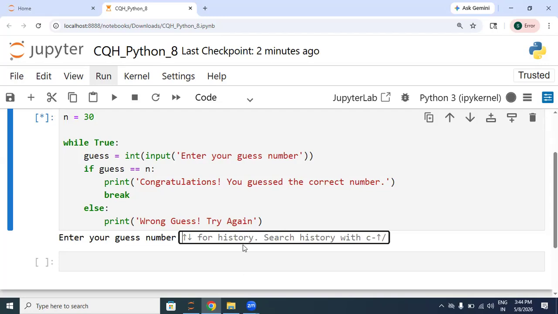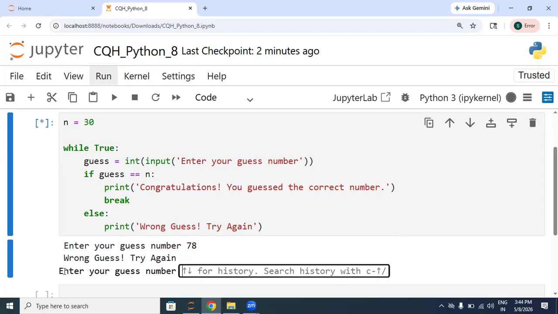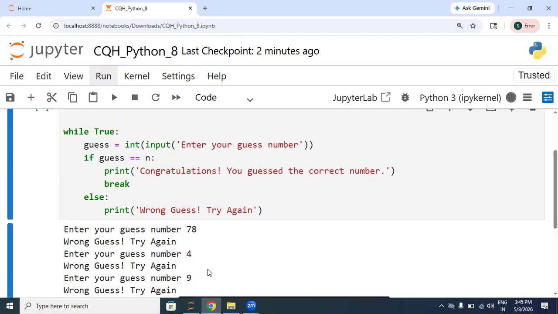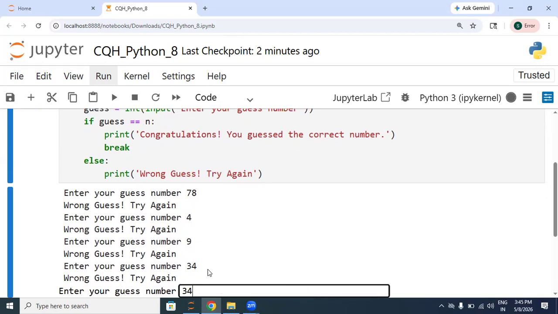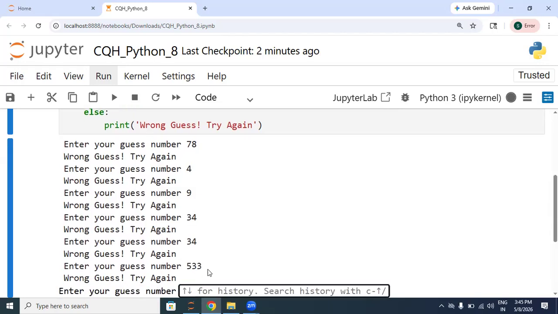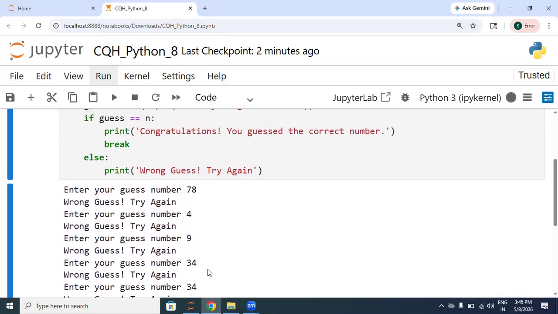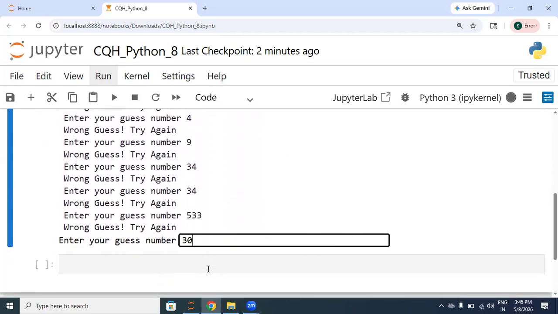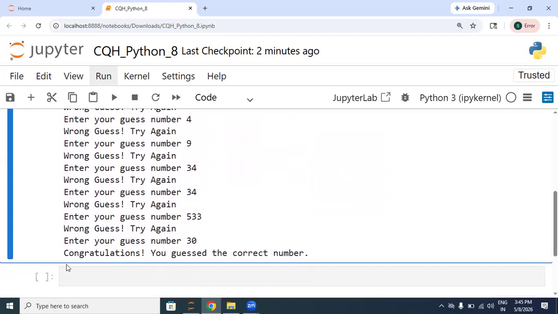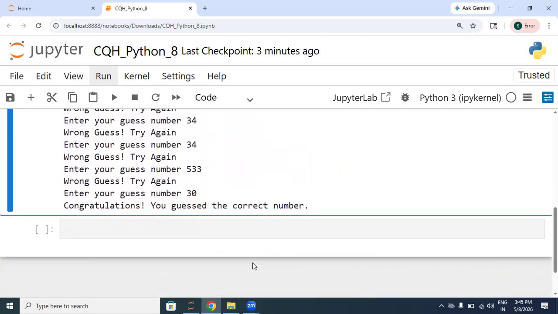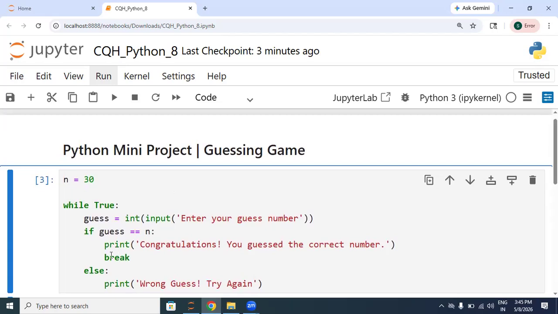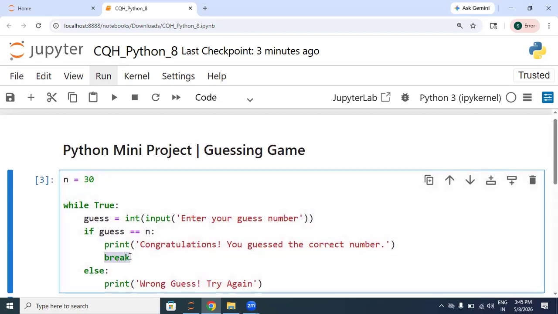So yes, it will ask for a number. Let's take any wrong number, that is 78. So it will say wrong guess, try again. Again asking for a number. Let's say 4. So if we keep on entering the wrong numbers, it will keep on asking numbers. So let's try to guess the right number, that is 30. So yes, it will print congratulations, you guessed the correct number, and after that it will come out of the loop because we have written the break. So break will forcefully come out of the loop when this condition is true.